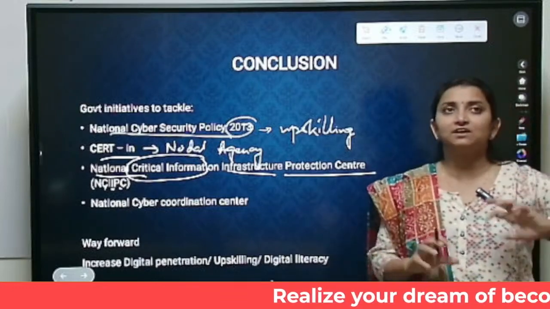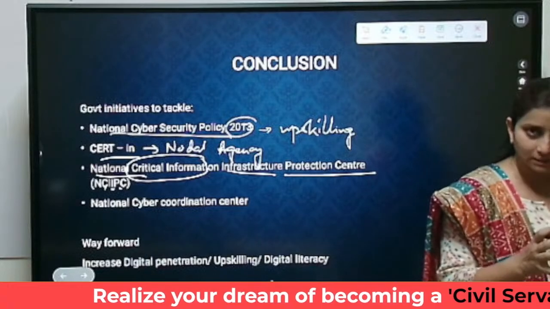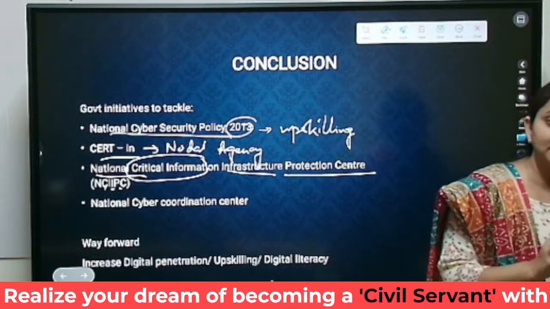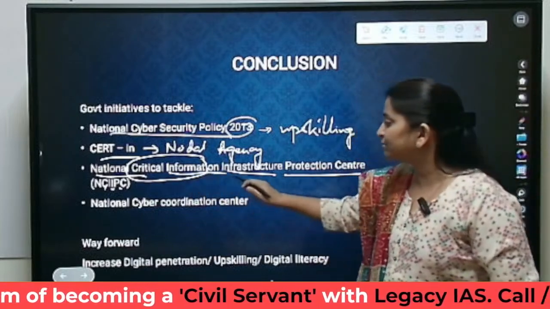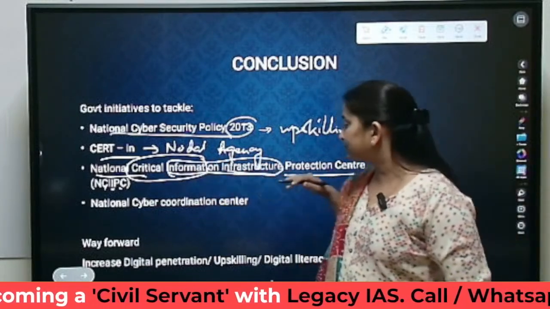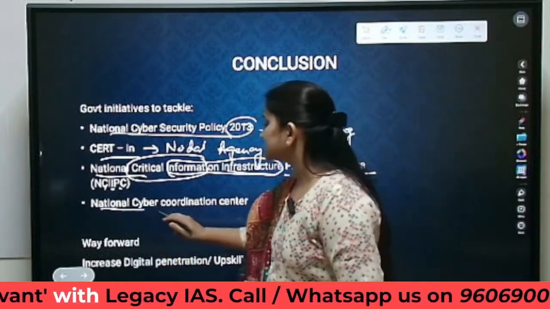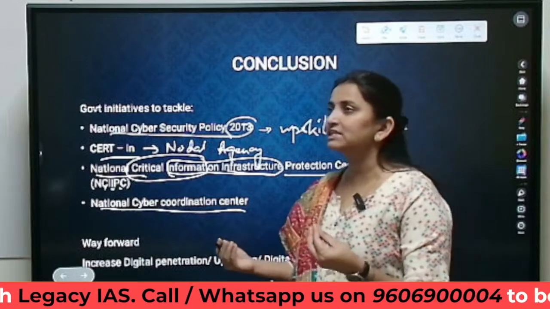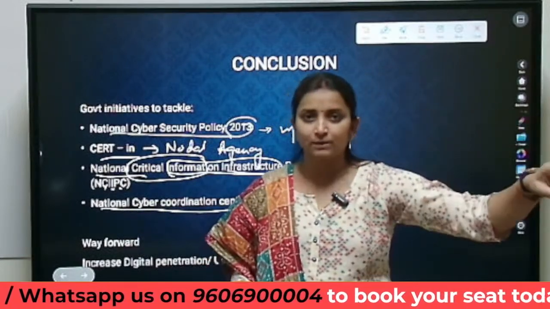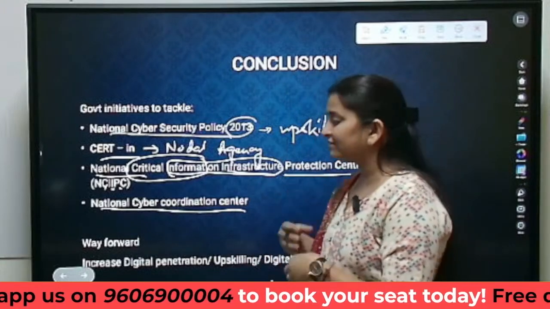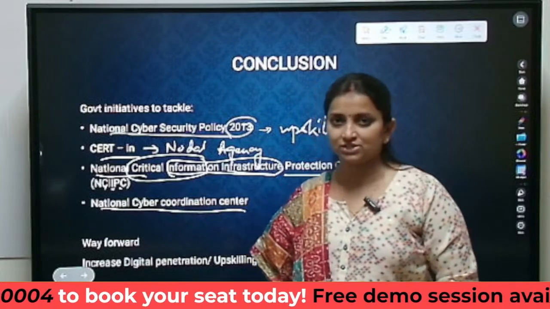Wherever we have saved important security related information, this is an information base, so this infrastructure becomes very important for us and will be protected under this program. Plus, we also have the National Cyber Coordination Centre. This is basically to address issues at the last mile. Wherever we are facing a problem related to cyber security, we can contact this organization.